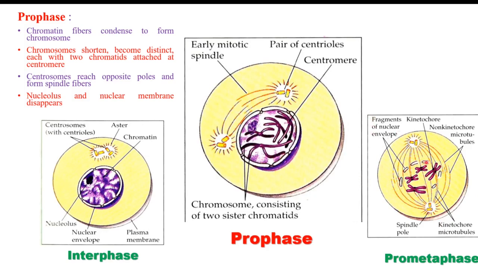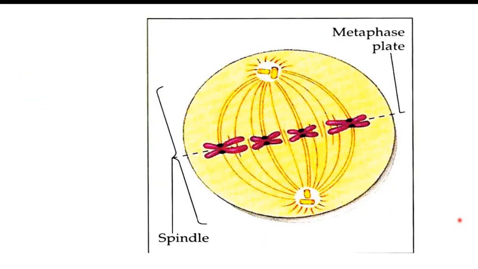These are the pieces of nuclear envelope you see here. The nuclear envelope is disorganized, the nucleolus is disorganized, the centrosomes have reached their respective poles, and the spindle is formed here. Now this is prometaphase. Now come to the typical metaphase.